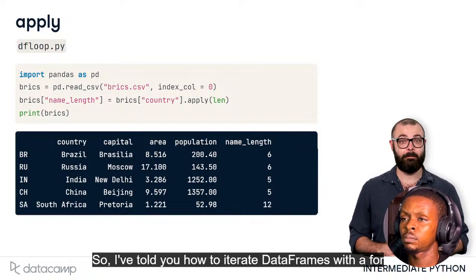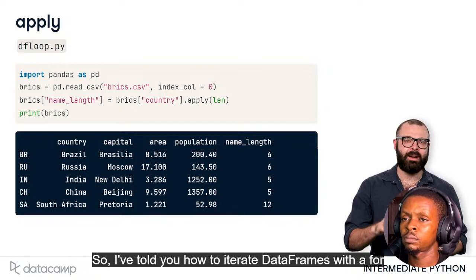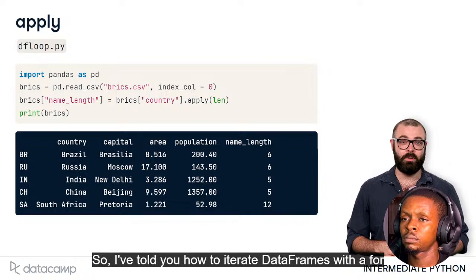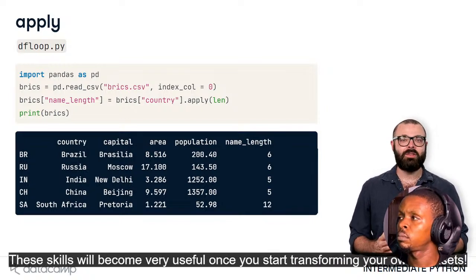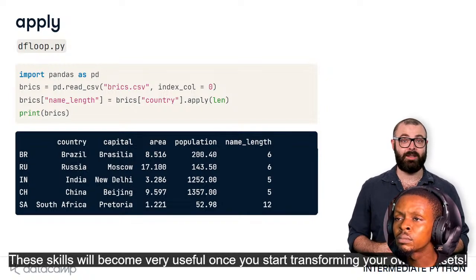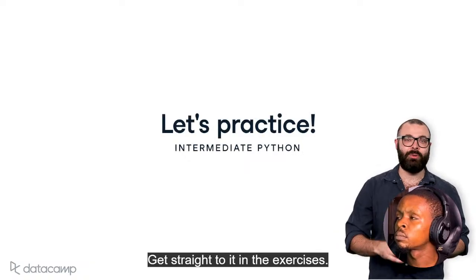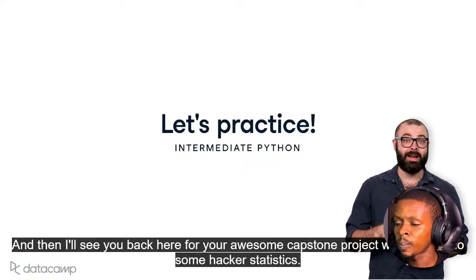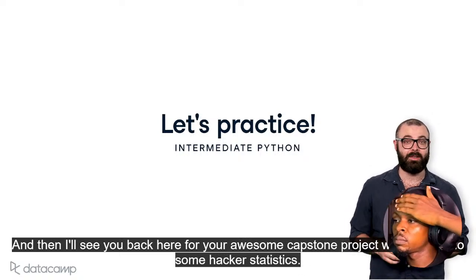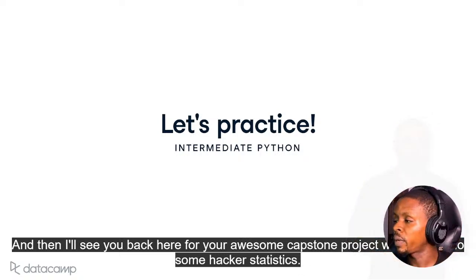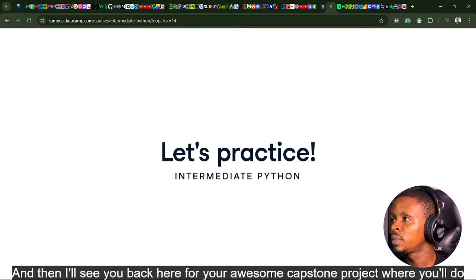So, I've told you how to iterate data frames with a for loop, and how to do vectorized operations with the apply function. These skills will become very useful once you start transforming your own data sets. Get straight to it in the exercises, and I'll see you back here for your awesome capstone project where you'll do some hacker statistics. Yep, I look forward to the hacker statistics.